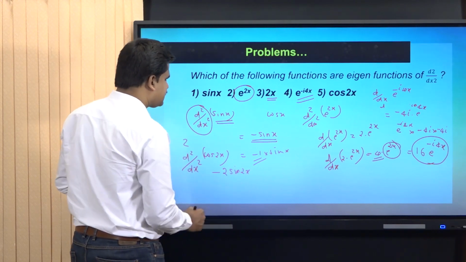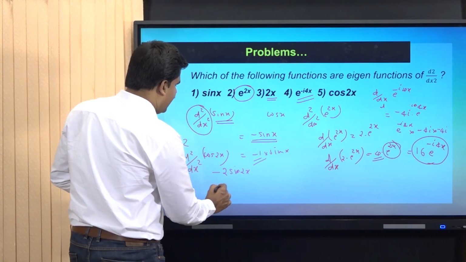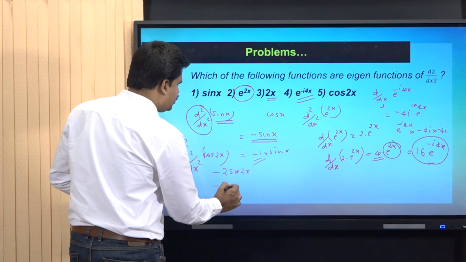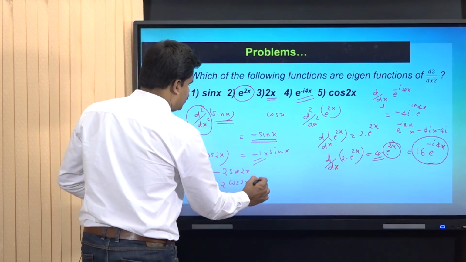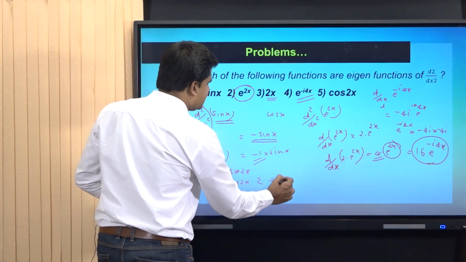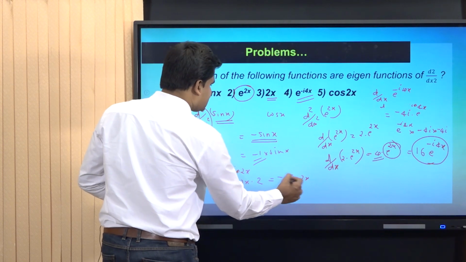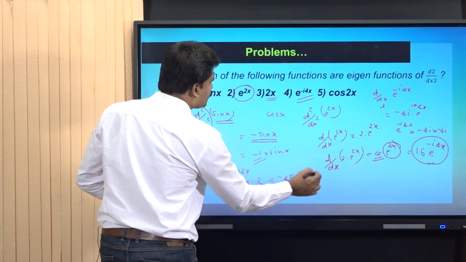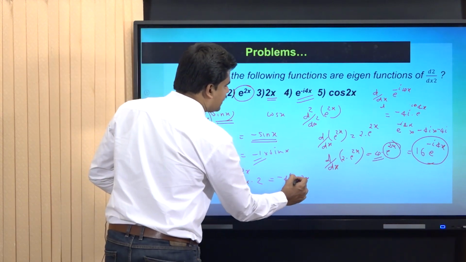On further differentiation, I will get minus 2 into cos 2x into 2. That is minus 4 cos 2x. Minus 4 cos 2x is the final result.